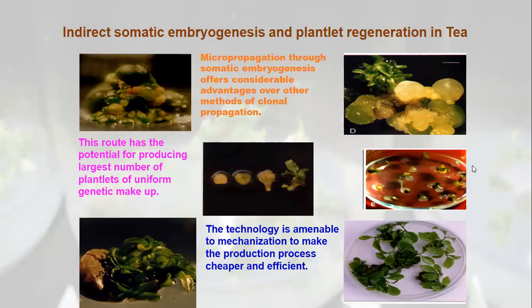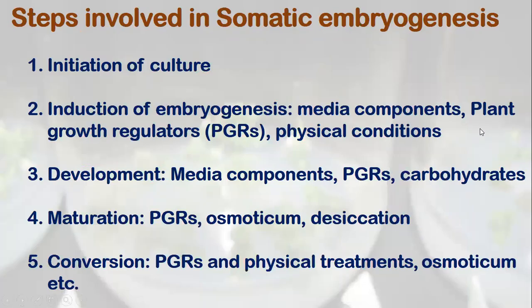I will give one lecture on synthetic seeds. Okay, artificial seeds. The technology is applicable to mechanization to make the process cheaper and more efficient. These are the advantages of somatic embryogenesis over other routes of morphogenesis or micropropagation.